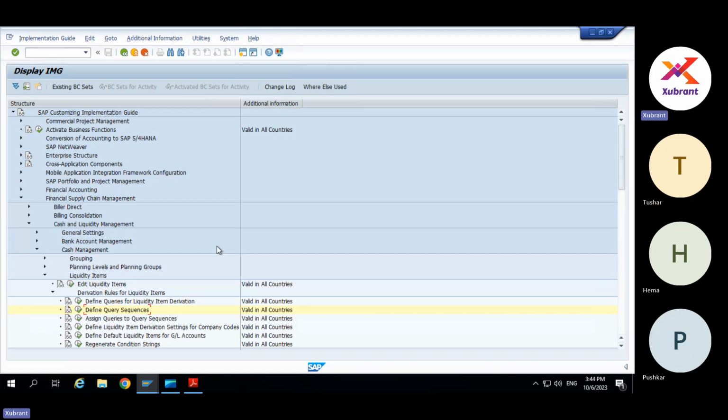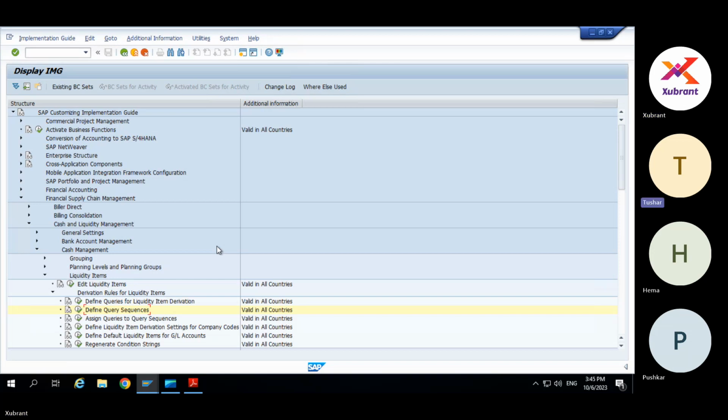That is more dynamic in the sense that you'll be able to handle more types of scenarios using queries rather than a fixed assignment. But for something like an interest paid account, you don't want to flow it through so many queries, because interest paid is always interest paid. So you can directly assign the liquidity item to it.